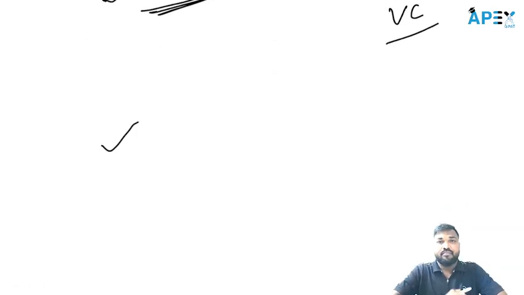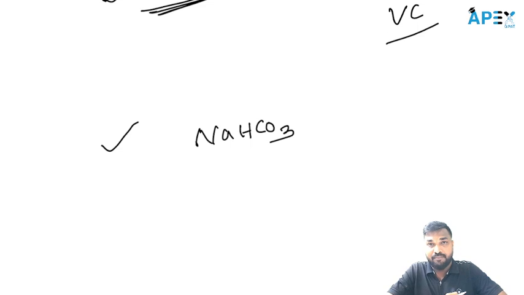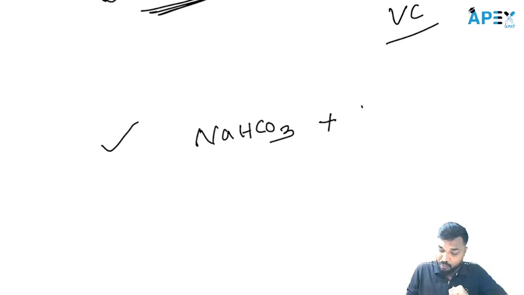Here, another special point is that we add sodium bicarbonate in all local anesthetics to make them more lipophilic. But in one local anesthetic, we don't add the sodium bicarbonate. What is that? Yes, your answer is right. That is bupivacaine.